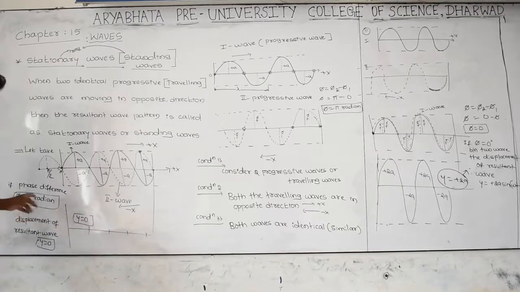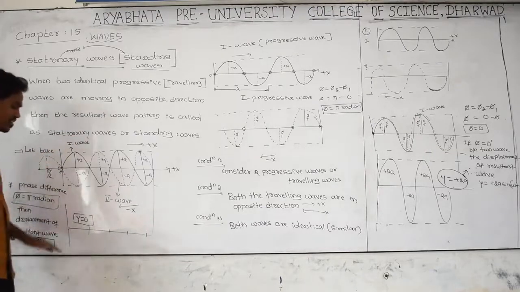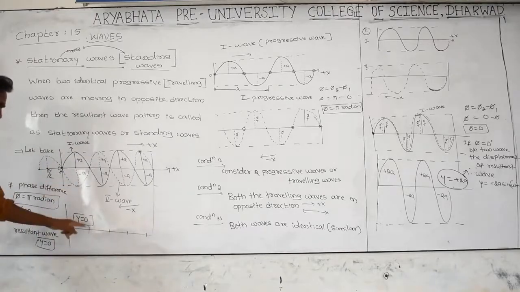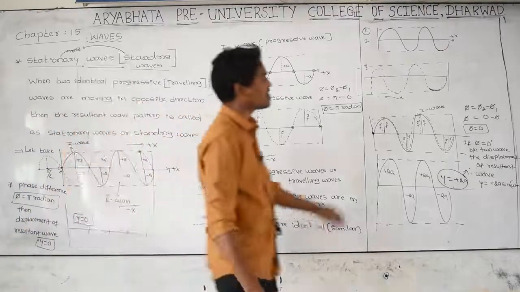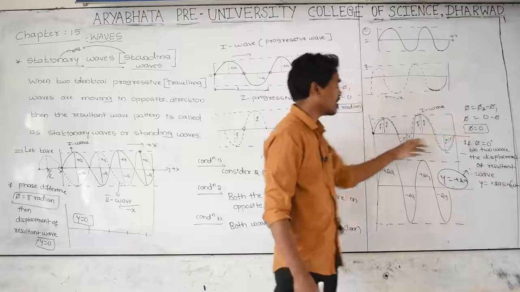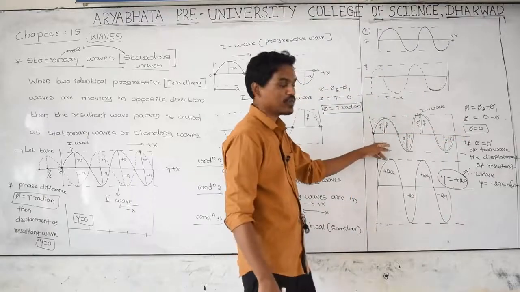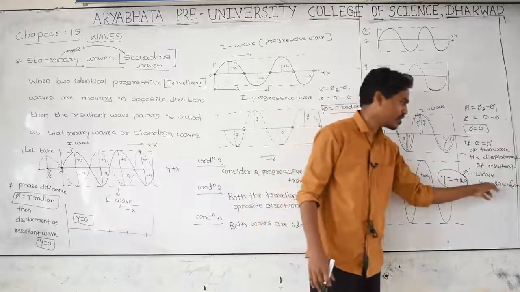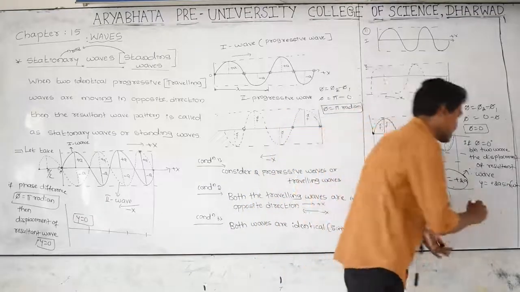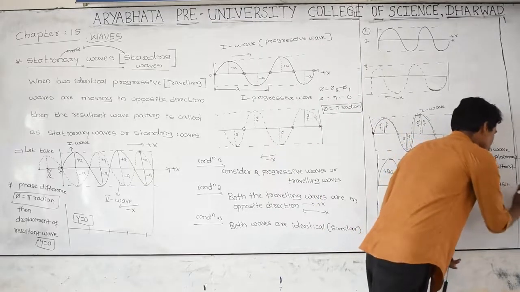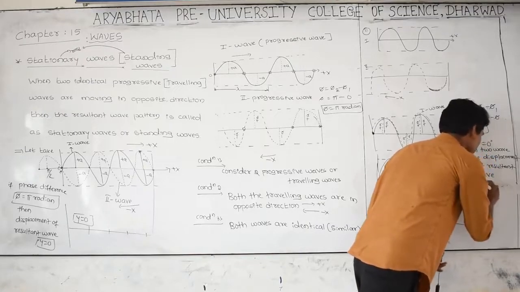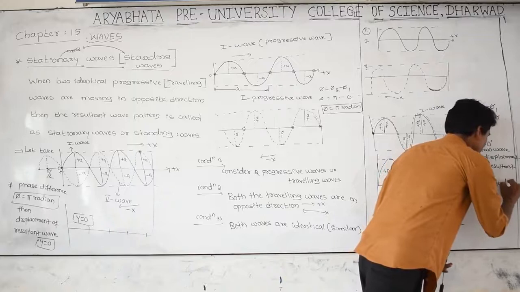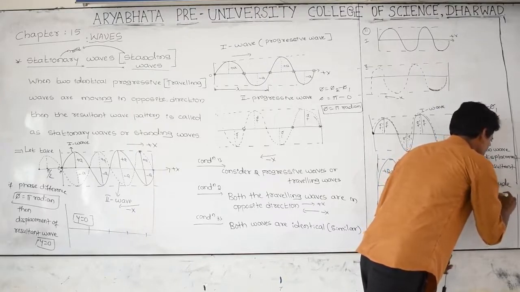If the phase difference between the first wave and second wave is pi radian or 180 degrees, then the waves get cancelled with each other and the resultant displacement is 0. If the phase difference is 0 degrees, then after combining the two waves, the displacement of the stationary wave is y equal to plus 2a sin of omega t minus kx, and the resultant wave amplitude becomes double, twice.